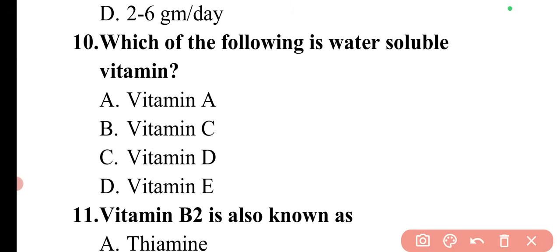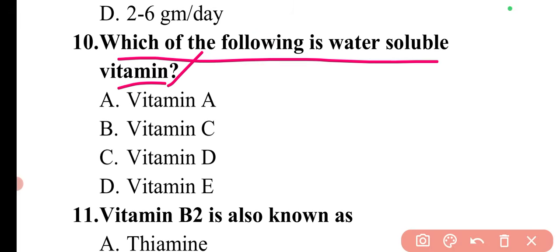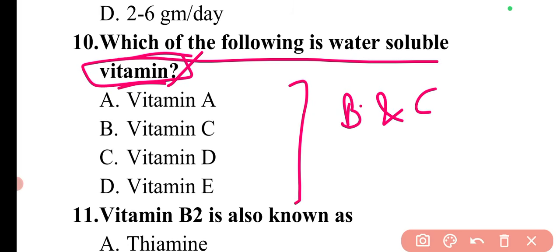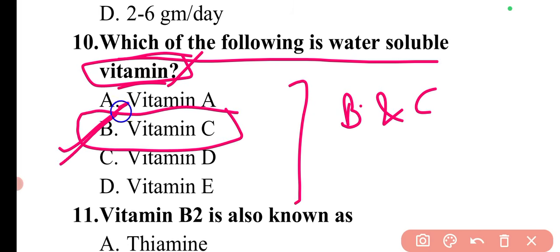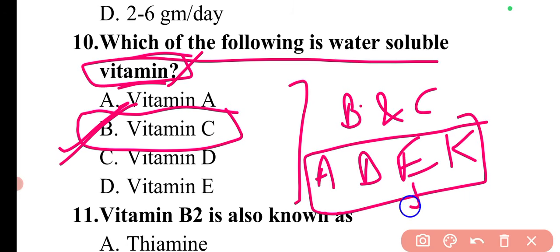Next, moving to the next question. Which of the following is a water soluble vitamin? This vitamin topic will also be covered in the biochemistry part. Here I have included most of the relevant questions that are very important in this section also. The water soluble vitamins are vitamin B and vitamin C. Here, vitamin C is the water soluble vitamin. The other vitamins, A, D, E and K, these four are the fat soluble vitamins.